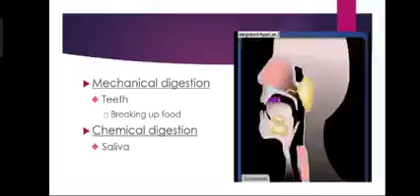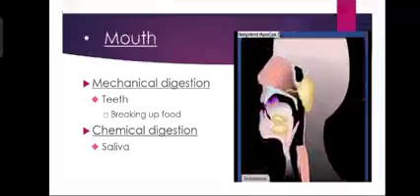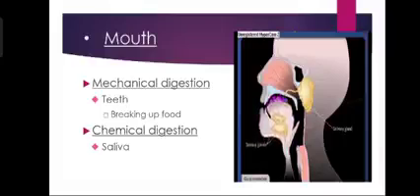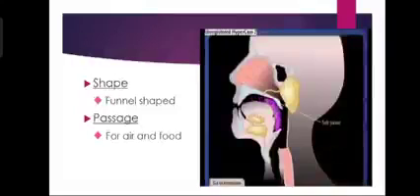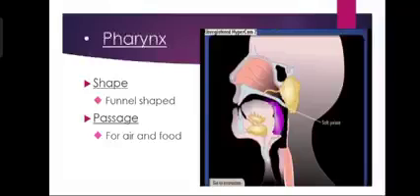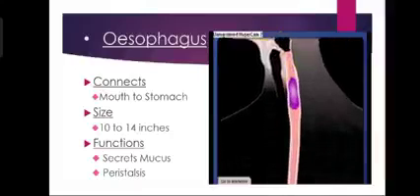Mouth. The mouth cavity is the anterior opening of the digestive system which takes in ingested food. The food is then ground up by teeth and moistened with saliva to make it easy to swallow. Pharynx. It is a funnel-shaped passage common to both air and food. Esophagus. It is a muscular tube which connects the mouth to the stomach and helps the food to move down